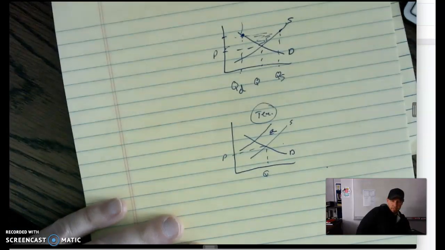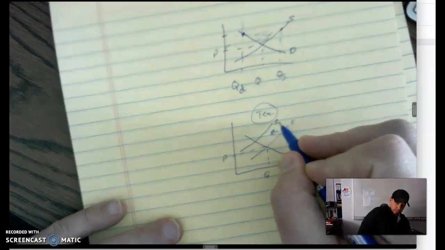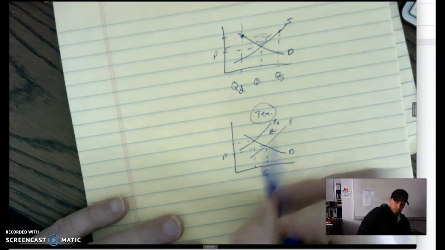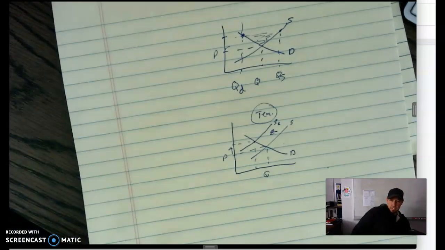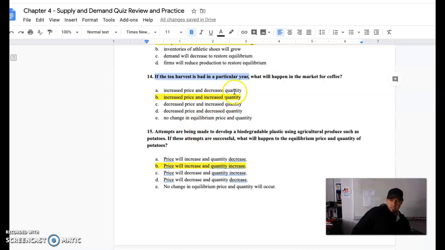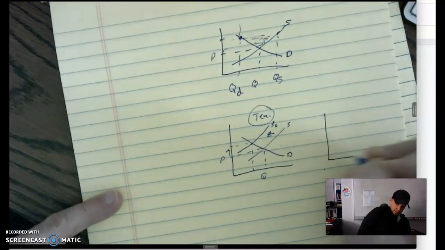So I can see right away, supply decreases, shifts to the left. What happens to the price of tea? Price of tea goes up. All right, so I know the price of tea is increased because of the bad harvest year. What's going to happen in the market for coffee? Tea and coffee are substitutes for each other. If tea prices go up, quantities supplied and demanded go down. Well, in the coffee market, people buying less tea are going to buy more of the substitute.